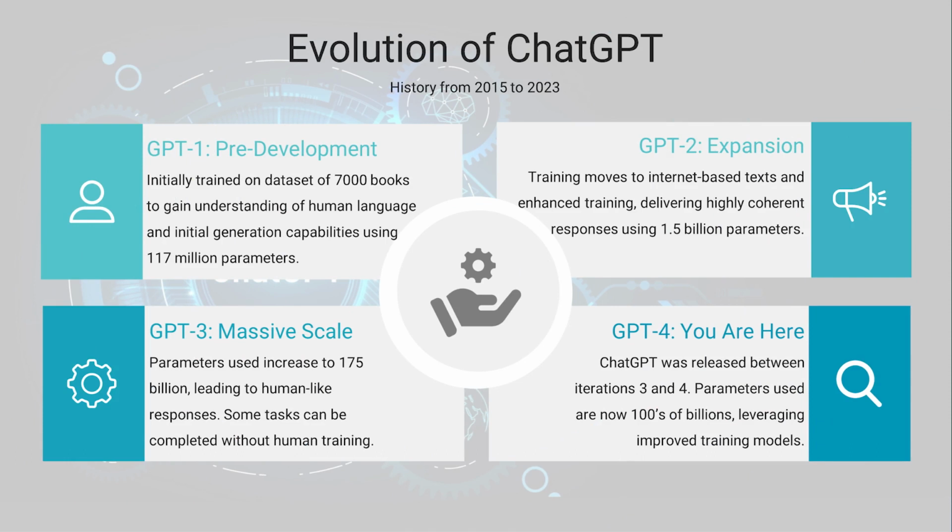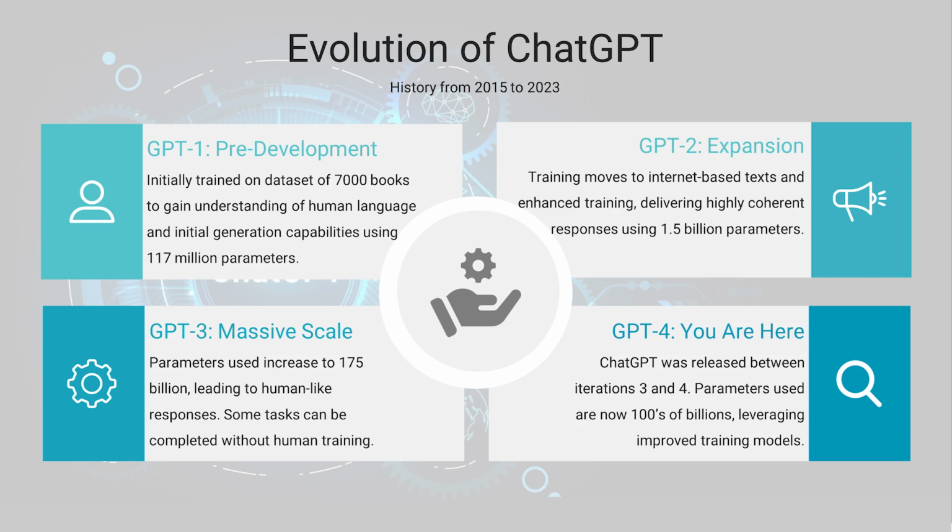So ChatGPT was founded in 2015 by Elon Musk, Greg Brockman, and Sam Altman, and several others who still serve in roles at OpenAI. And from 2015 to present, it's had a pretty rapid development, starting with GPT-1. We'll learn more about what that acronym means in the next video.